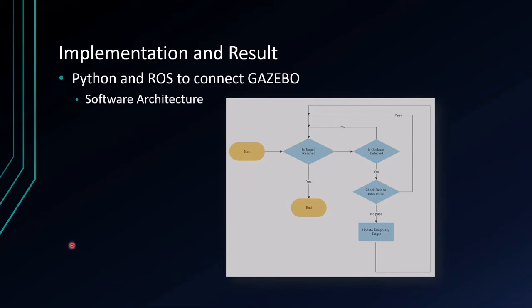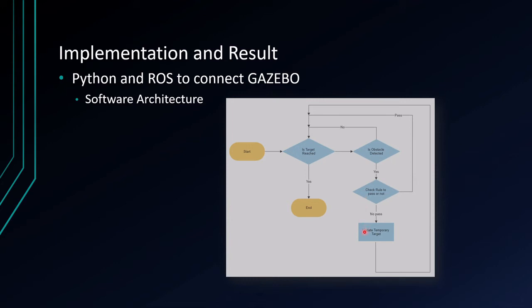The software architecture is simplified to this flow diagram, where it starts and then checks whether the target is reached or not. If it's not reached, then it will check for obstacles on its way, and also check the rules, whether it can pass or has to give way.